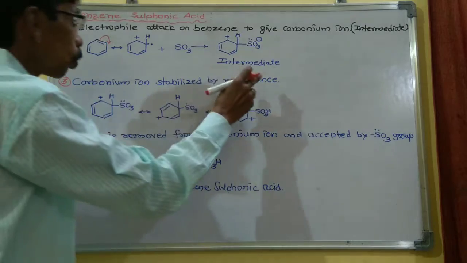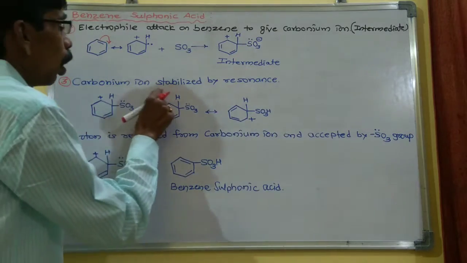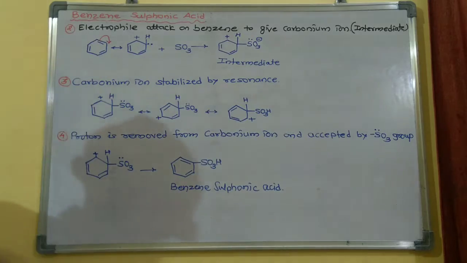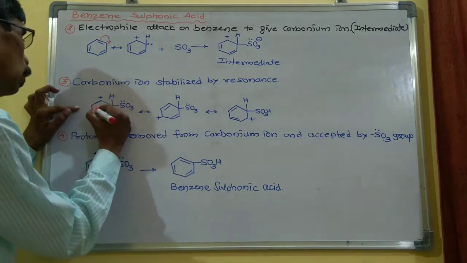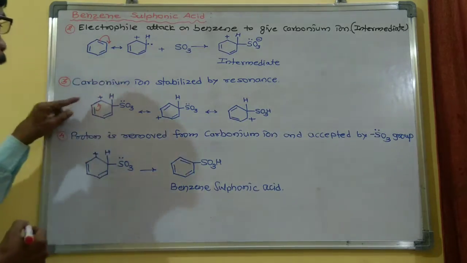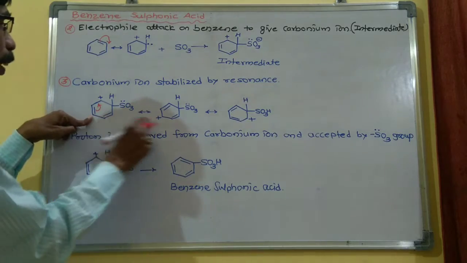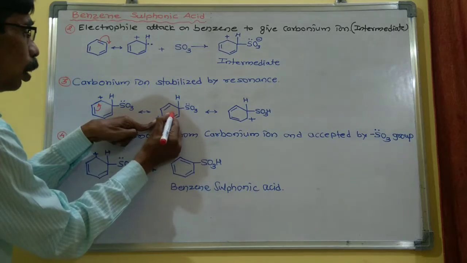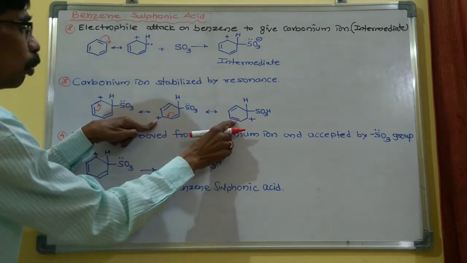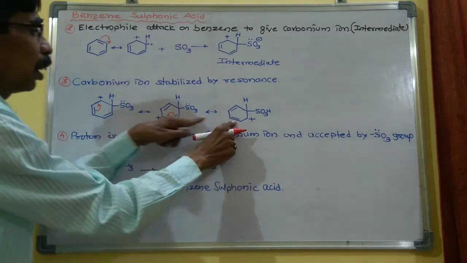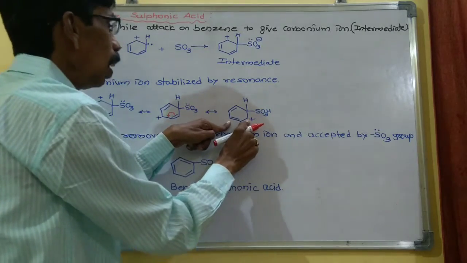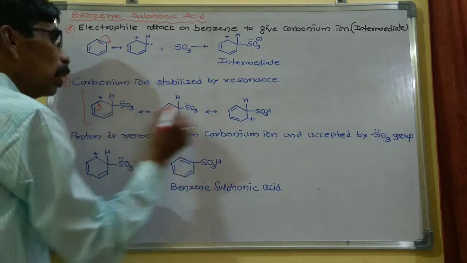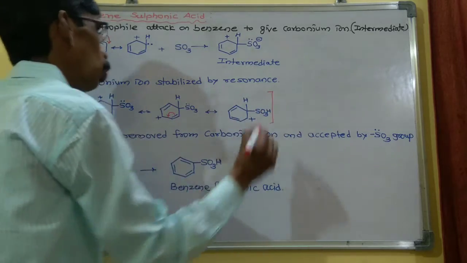The carbocation intermediate is stabilized by resonance. Now this bond is transferred in between these two carbons, and this carbon carries a positive charge. Now when this bond is transferred in between these two carbons, a double bond is formed here, and this carbon carries a positive charge. So this is the resonance stabilization of this carbocation.